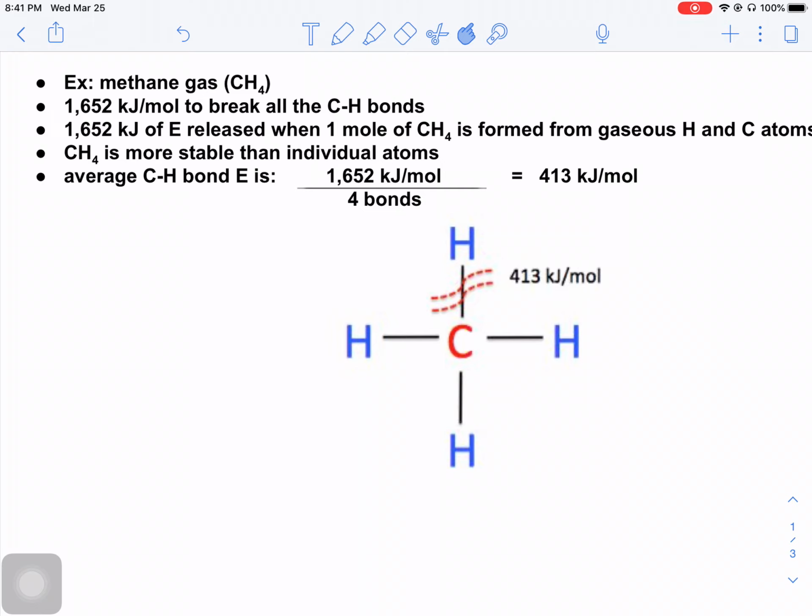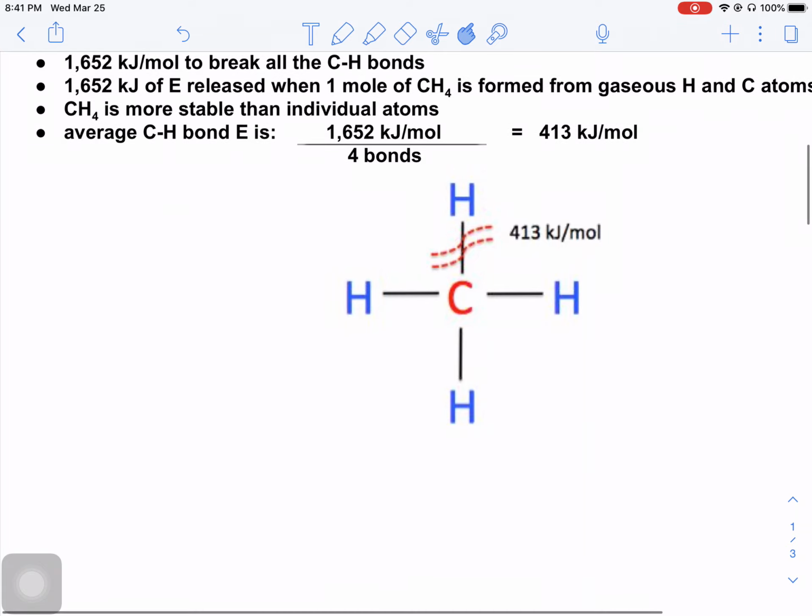But on the flip side, if you were to make a mole times 4 bonds of carbon and hydrogen, it would release 1652 kilojoules of energy. So breaking a bond requires energy. That would be endothermic, and making a bond is exothermic. It's going to release energy. So one carbon-hydrogen bond is going to take 413 kilojoules per mole of molecules to break.